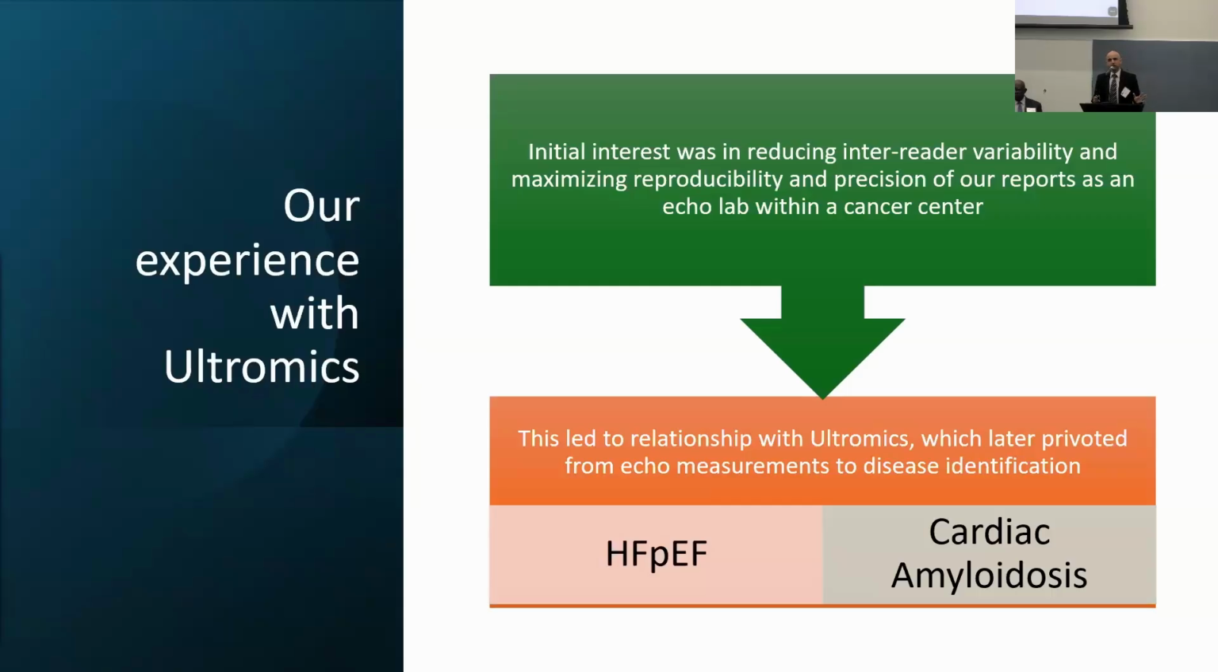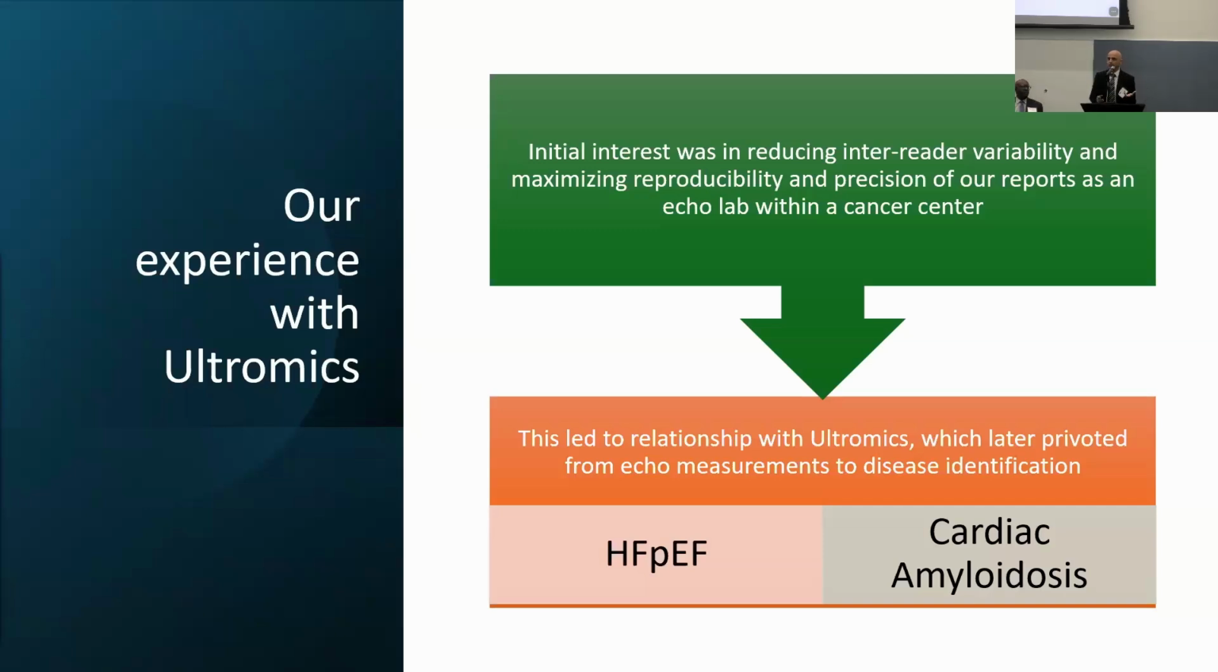So we worked with a group called Ultromics, which developed an algorithm that was trained by the Mayo Clinic on a large library of their patients who have cardiac amyloid. Initially, we worked with them for automation of measurements, because I work at a cancer center where measurements have to be reproducible. We can't have variability in our reports of the strength of the heart.